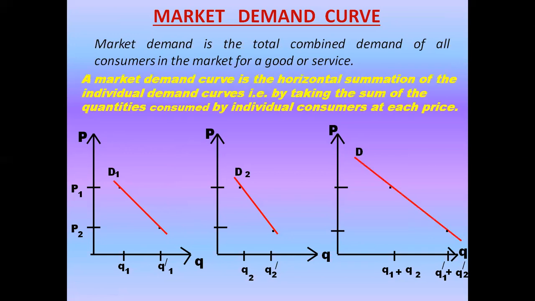So what is a market demand curve? A market demand curve is the horizontal summation of the individual demand curves. We have added them horizontally because the price remains the same, by taking the sum of the quantities consumed by individual consumers at each price.